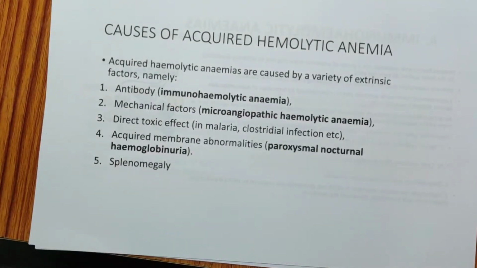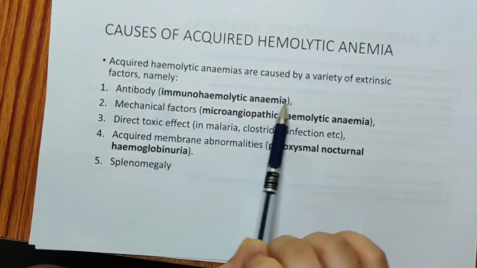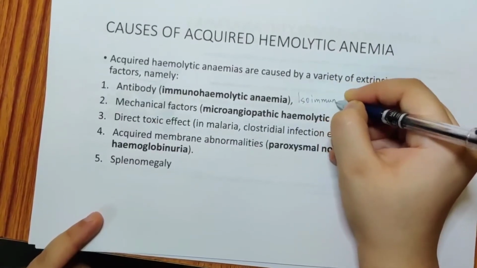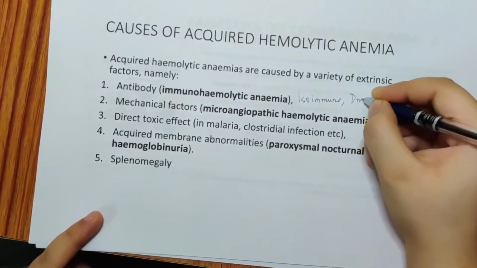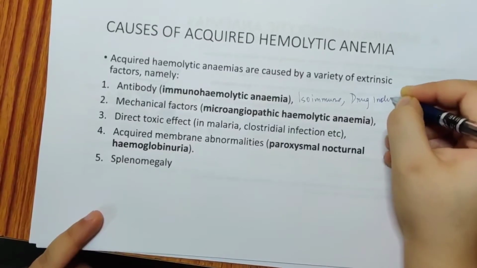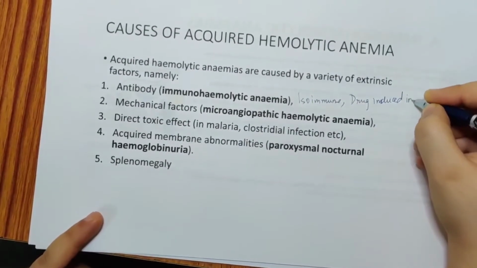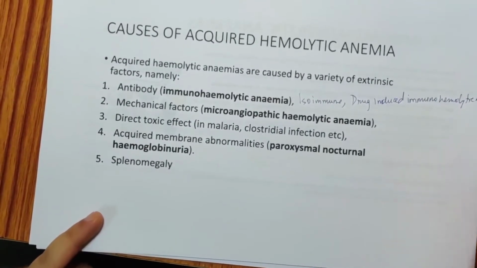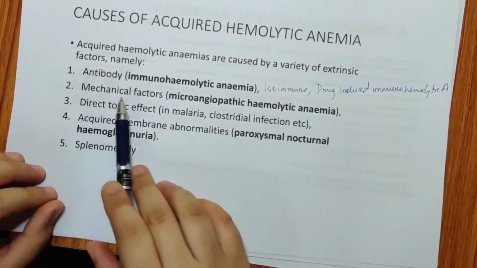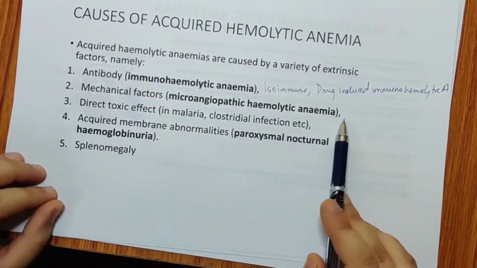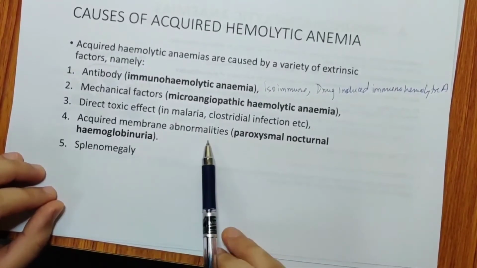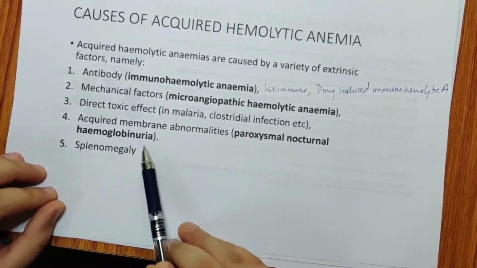Acquired hemolytic anemia is caused by a variety of extrinsic factors, namely antibodies, like immunohemolytic anemia, isoimmune hemolytic anemia and drug-induced immunohemolytic anemia. There can be some mechanical force which causes microangiopathic hemolytic anemia, direct toxic effects in malaria, Clostridial infection, acquired membrane abnormalities in paroxysmal nocturnal hemoglobinuria, and splenomegaly.